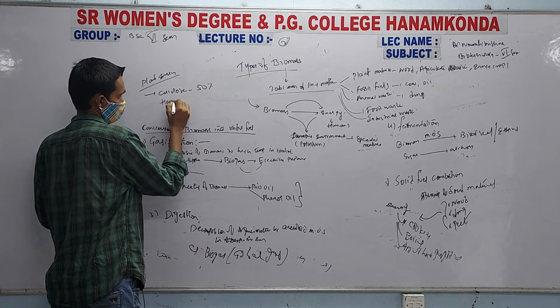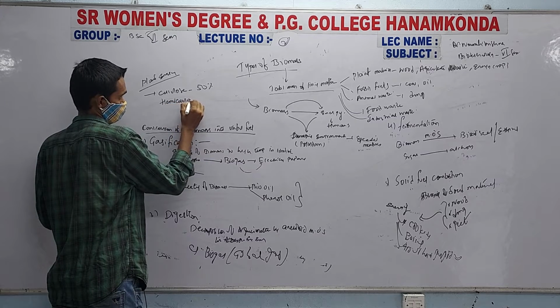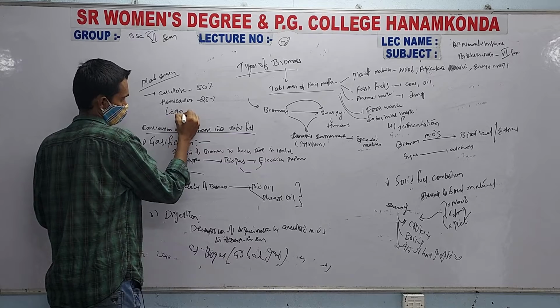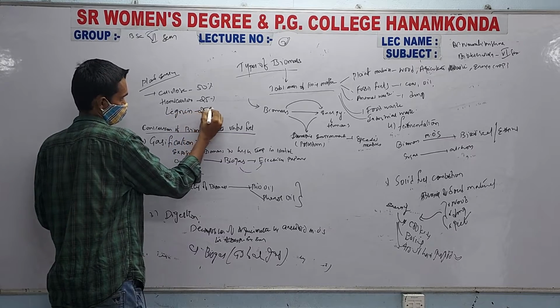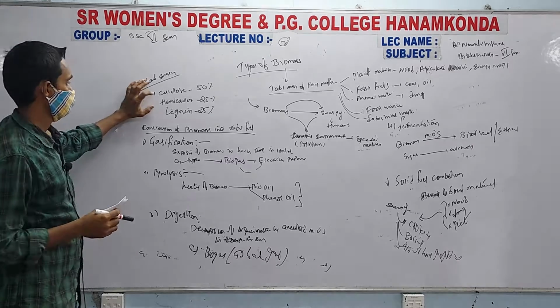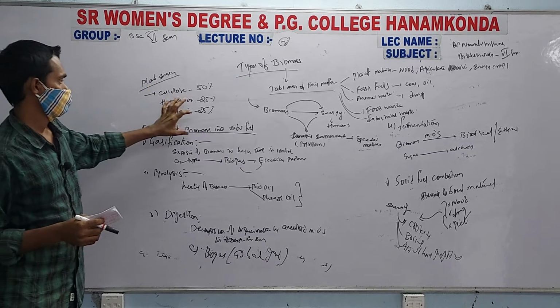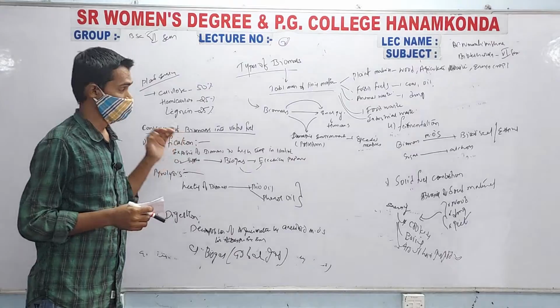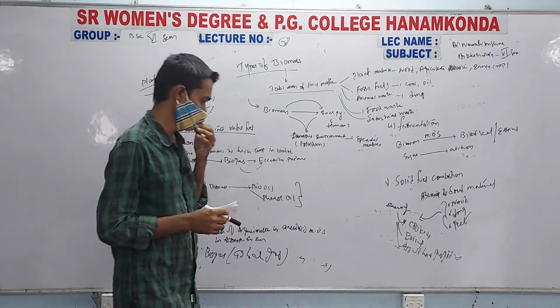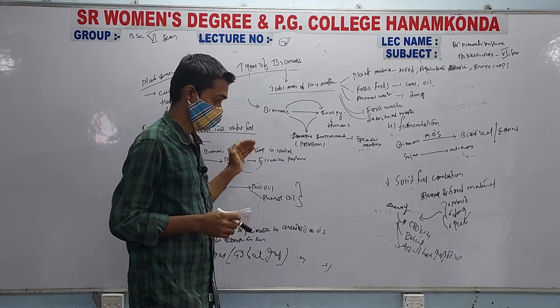Next, hemicellulose constitutes 25%, and lignin constitutes about 25%. So cellulose, hemicellulose and lignin constitute the energy production when plant material is used for conversion into useful fuel.